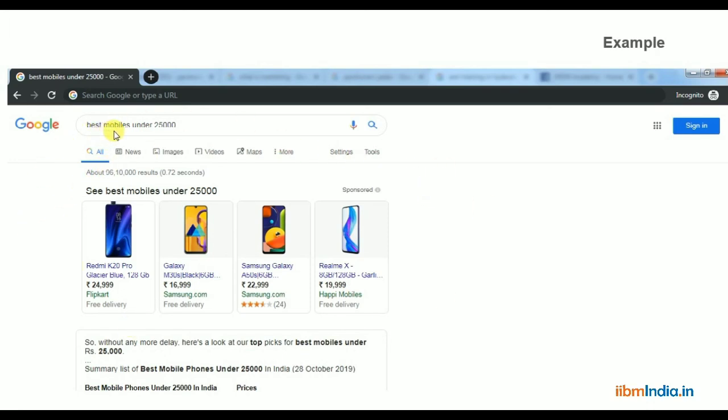For example, search "best mobiles under 25,000." Now I want to purchase a mobile in the range below 25,000. Immediately you will get these sponsored ads, which are called Google Ads. So how do you get your website immediately in the top position? That is search engine marketing, also known as Google Ads. How to create a Google Ads account and how to create an ad in Google, all these things you will learn in search engine marketing.